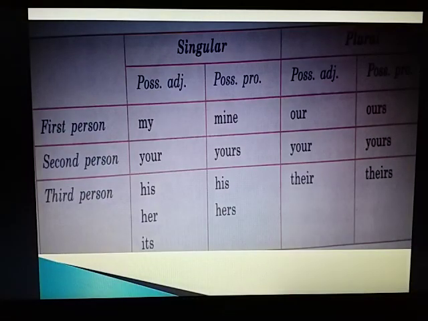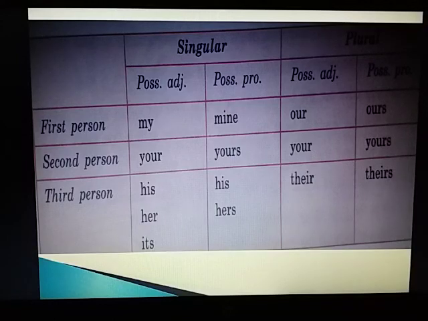The various forms of possessive adjectives and possessive pronouns are given. Possessive adjectives, first person, my, and possessive pronoun, mine. And in plural number, possessive adjective, first person, our, and possessive pronoun, ours. In second person, singular number, possessive adjective, your, and possessive pronoun, yours.